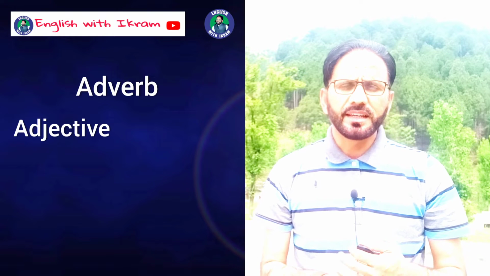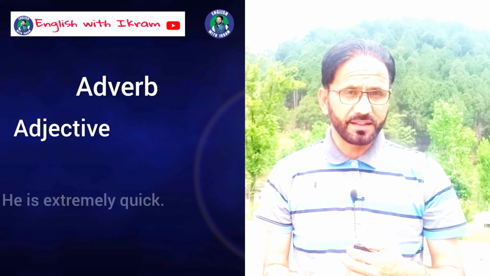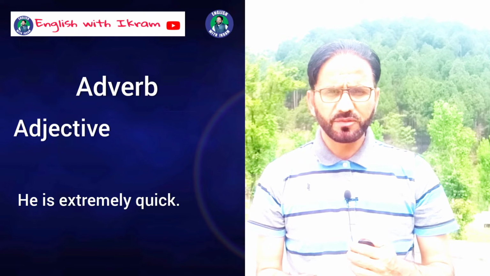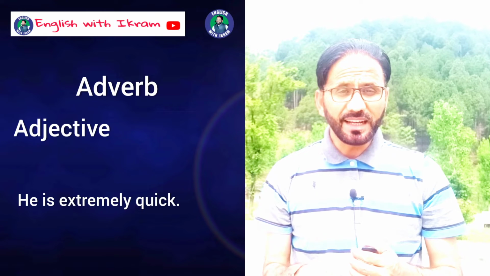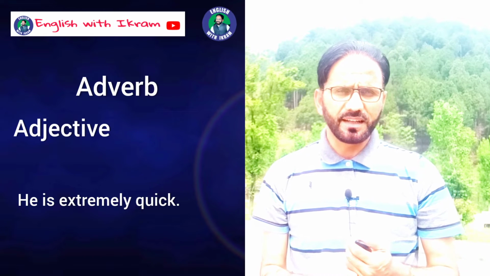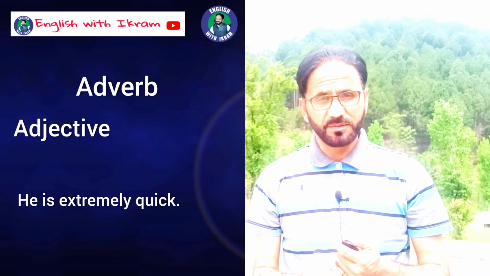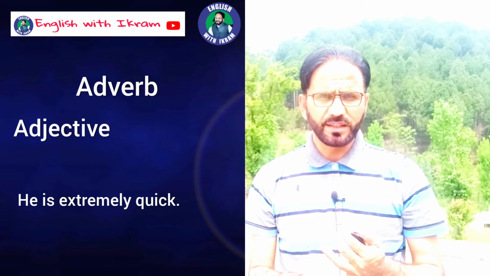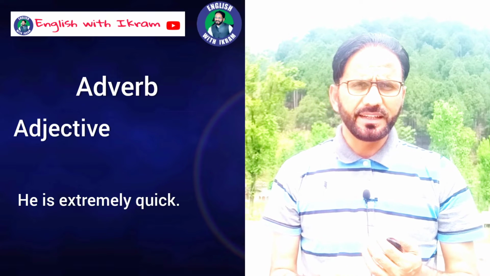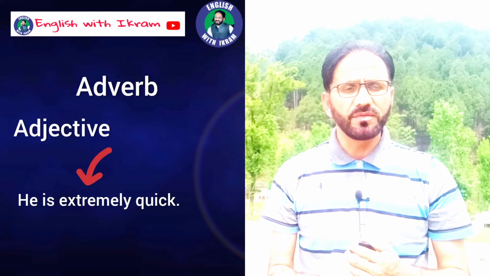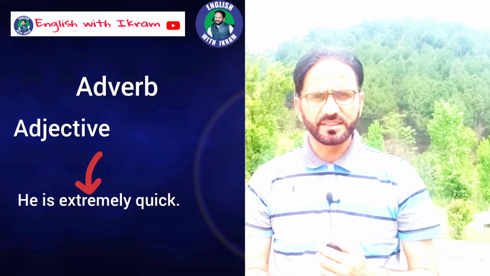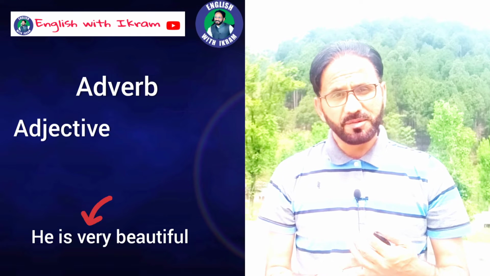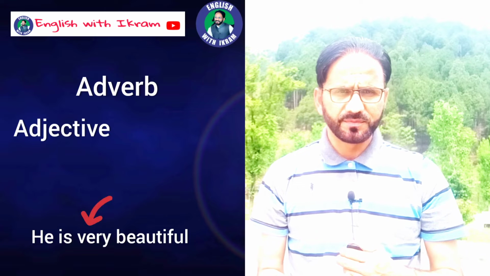He is extremely quick. In this sentence, quick is an adjective. It is modifying a pronoun. He is quick. He is extremely quick. Here in this sentence, the word extremely is an adverb because it is modifying an adjective. Quick is an adjective, and extremely is adding something in the meaning of the adjective. He is very beautiful. Here very is an adverb because it is adding something in the meaning of adjective, beautiful.